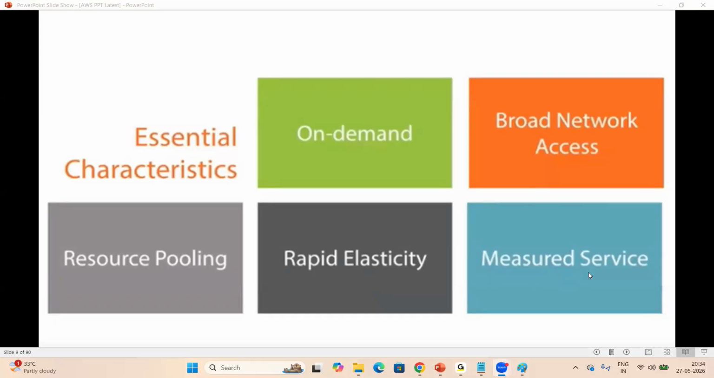Clear, right, everyone? In this slide, any questions, anyone? Fine. Next one.